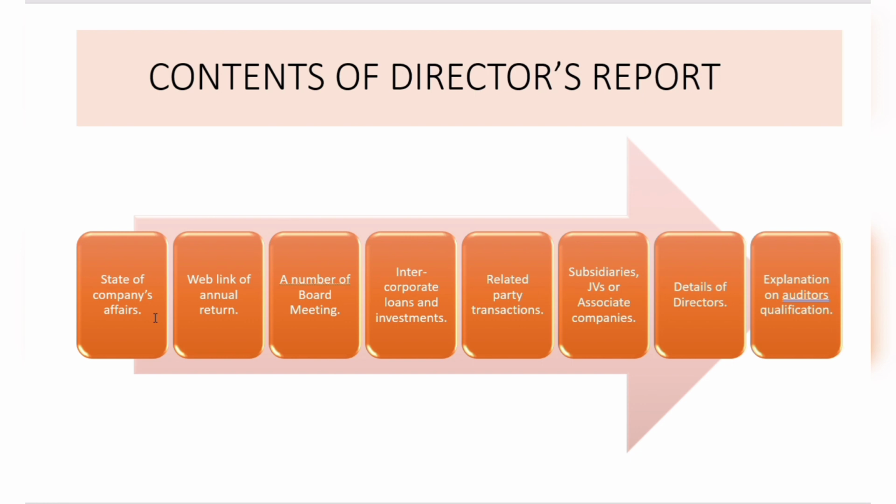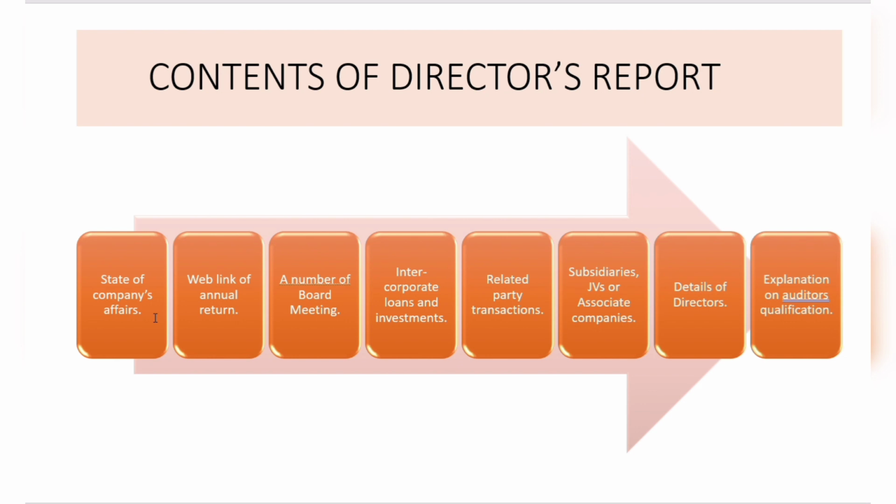Done. And the number of board meetings, including the quorum and proxies involved, should also be annexed to the director's report. Intercorporate loans and investments: suppose any company has taken a loan, the company's name should be posted in the director's report, along with the interest rate, the investment made, and all the details. Related party transactions, if any, or subsidiaries, joint ventures, and associated companies, if any, the company's names should also be known to the shareholders.